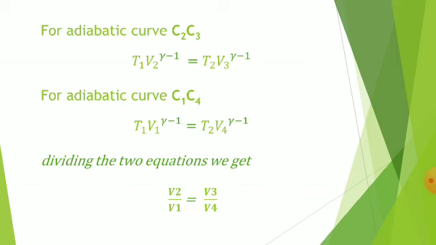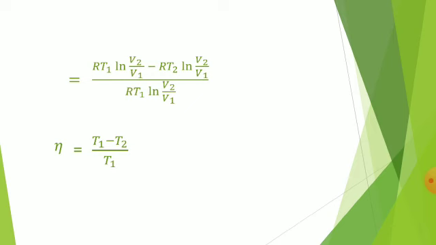Now substituting the value of V3/V4, which is equal to V2/V1, in the above equation, we get [RT1 ln(V2/V1) minus RT2 ln(V2/V1)] divided by RT1 ln(V2/V1). Simplifying this equation, we get efficiency eta = (T1 minus T2)/T1.